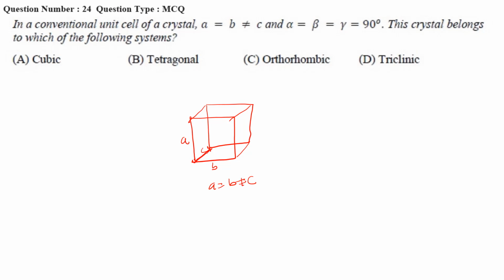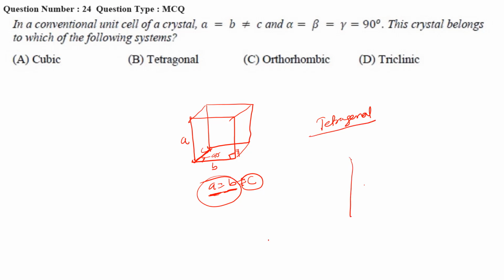So two sides are equal and one side is not equal, and all the angles are equal to 90 degrees. That means only one side is either greater or smaller than the other two sides. So this is the shape of tetragonal.